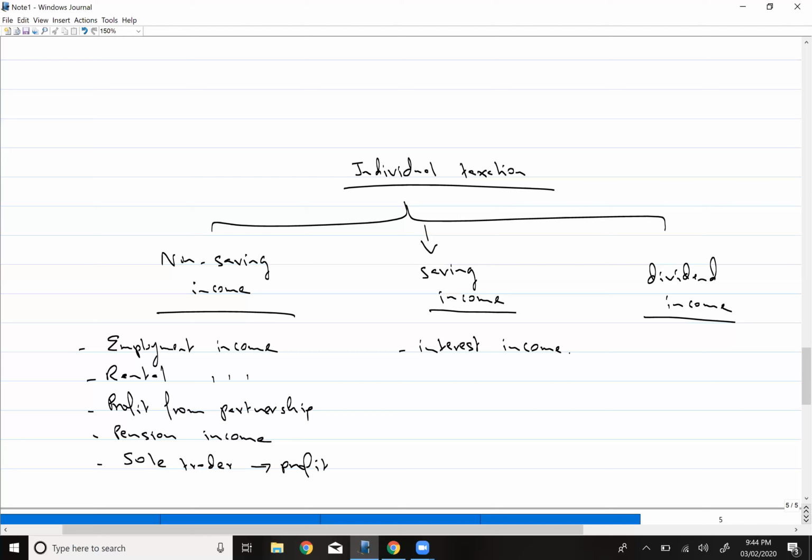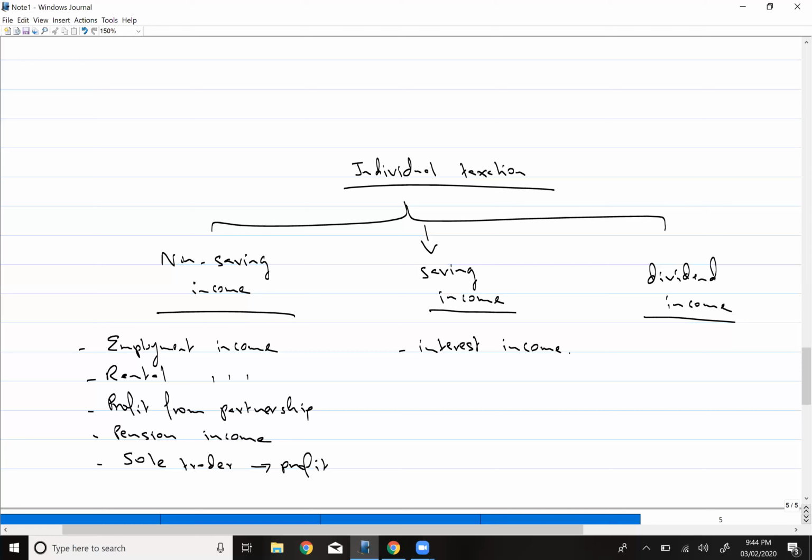Now pension income, what it is we will see later on, but for the time being you have to remember that pension income comes under non-saving income. The last one is profit from sole tradership. If you are doing your own business, whatever profit you earn from that business also comes under non-saving income.